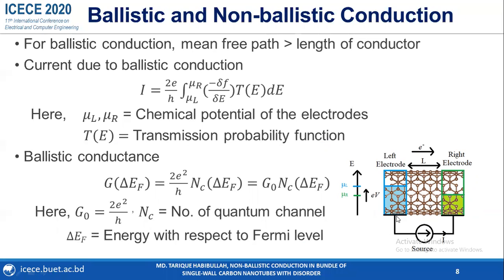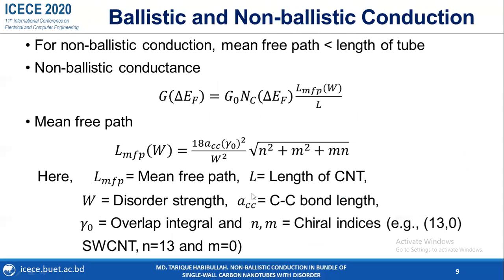When a voltage is applied across a CNT, there is an imbalance created between the electrochemical potentials of the two electrodes, left electrode and right electrode. Due to this created imbalance, the current flow is initiated through the CNT. This is the formula for ballistic conductance of CNT, and the ballistic conductance is quantized and depends on NC, or number of quantum channels.